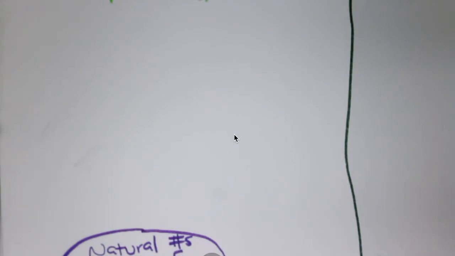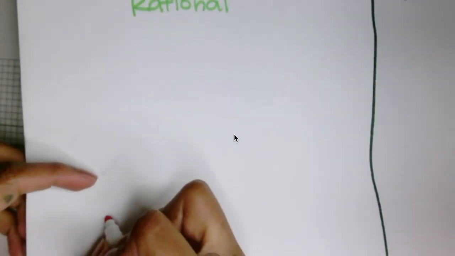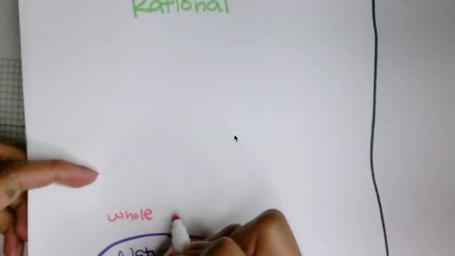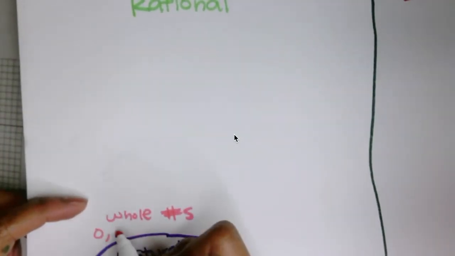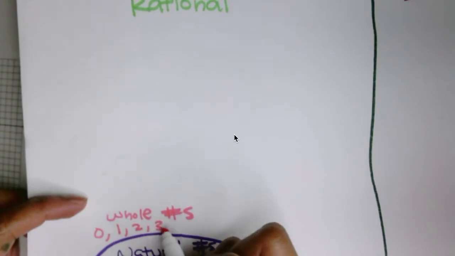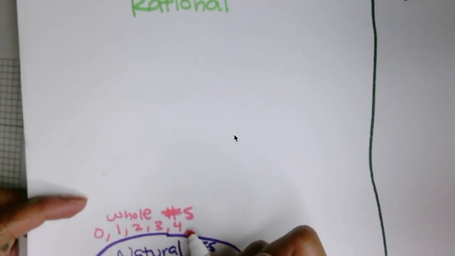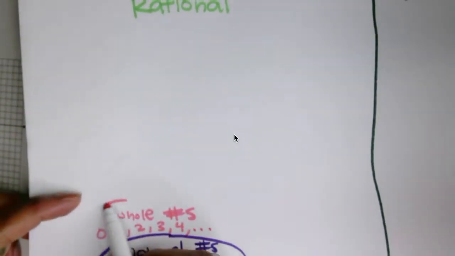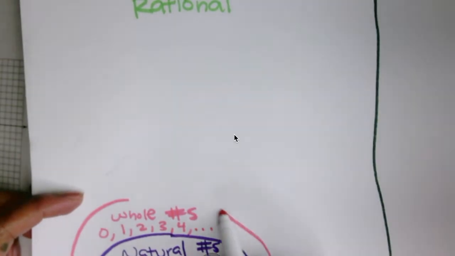We got our whole numbers, which is our natural numbers and 0. So it's like 0, 1, 2, 3, 4, right? So natural numbers are whole numbers. So then we have our famous integers. Y'all love integers.